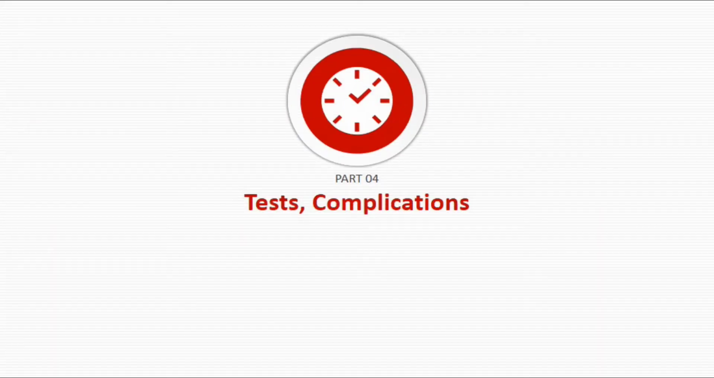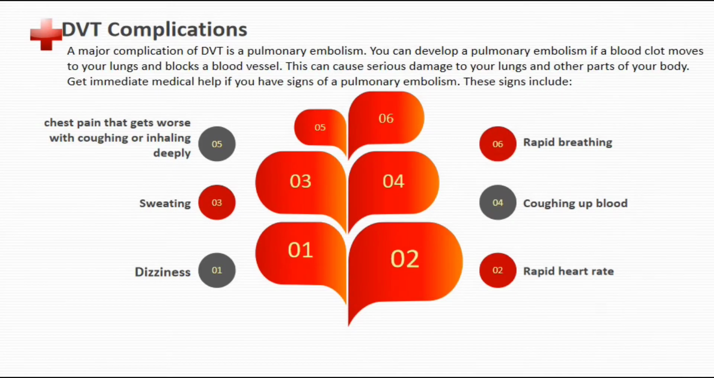And now we can proceed to the complications of DVT and the tests that we are doing to know if the patient is at risk or having DVT. A major complication of DVT is a pulmonary embolism. You can develop it if a blood clot moves to your lungs and blocks a blood vessel. This can cause serious damage to your lungs and other parts of your body. The signs that you're having pulmonary embolism are dizziness, sweating, chest pain that gets worse with coughing or inhaling deeply, rapid breathing and heart rate, and coughing up blood.